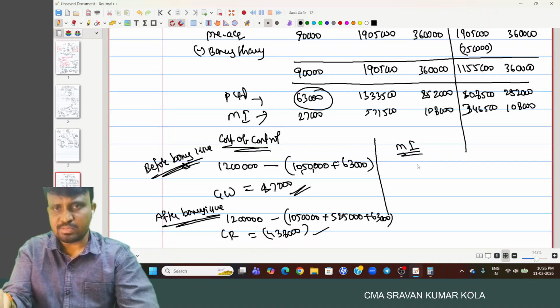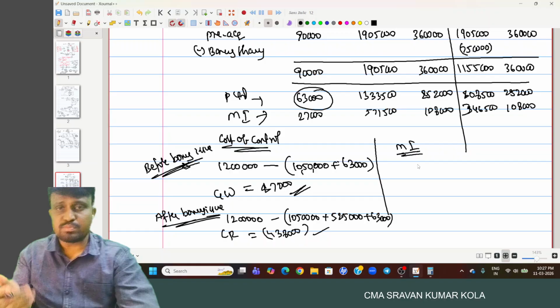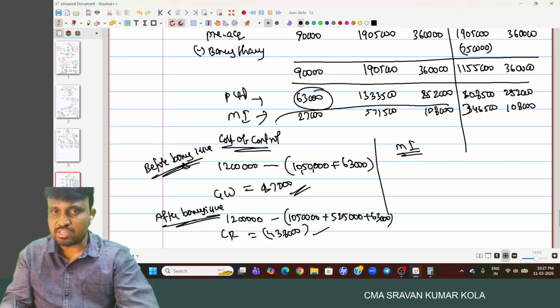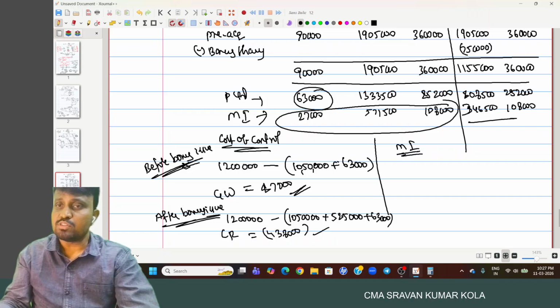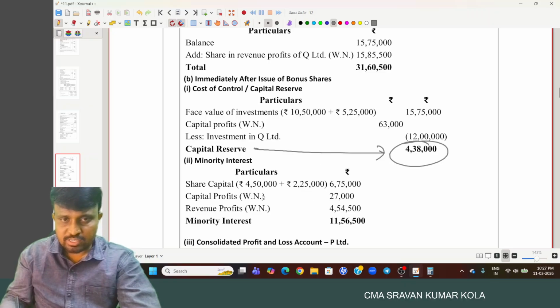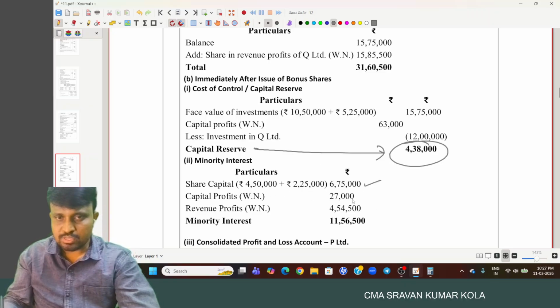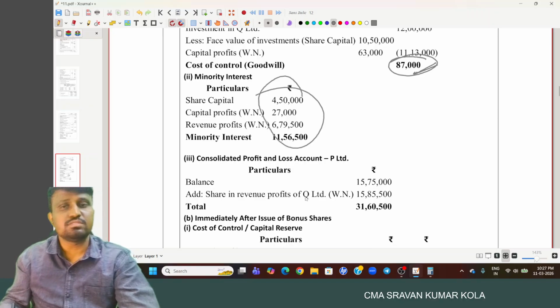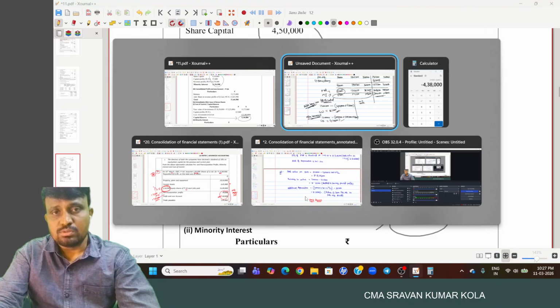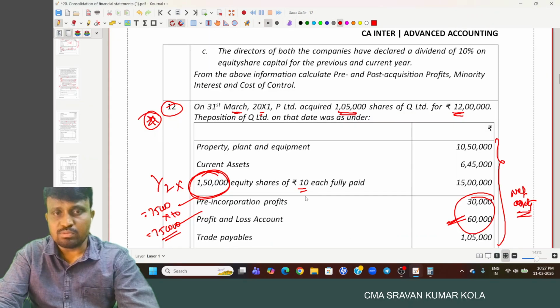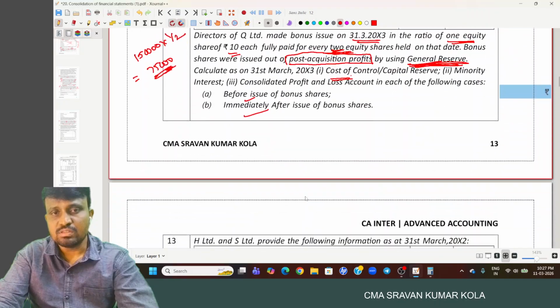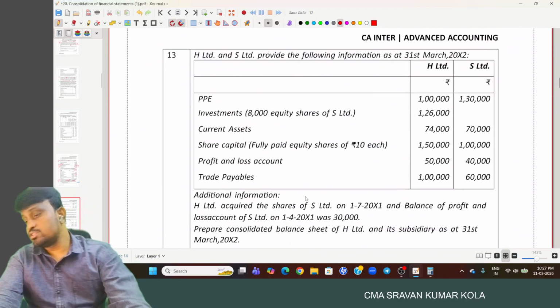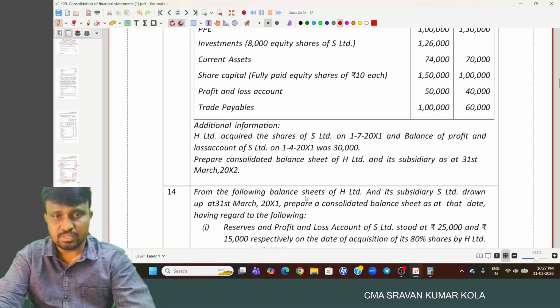And minority interest is simple. Minority interest share in share capital plus pre-acquisition period profits plus post-acquisition period profit. And this part is completely added, after bonus issue, plus the pre-acquisition period profits we added. So minority interest share capital is after bonus issue, capital profit and overall revenue profit. And the same way for before bonus issue. So this is the problem, before bonus issue and after bonus issue. What is the case?